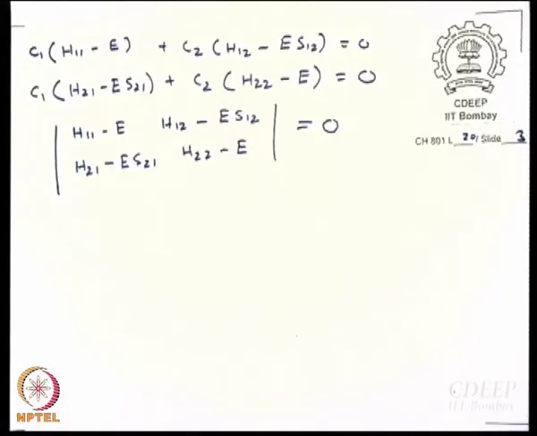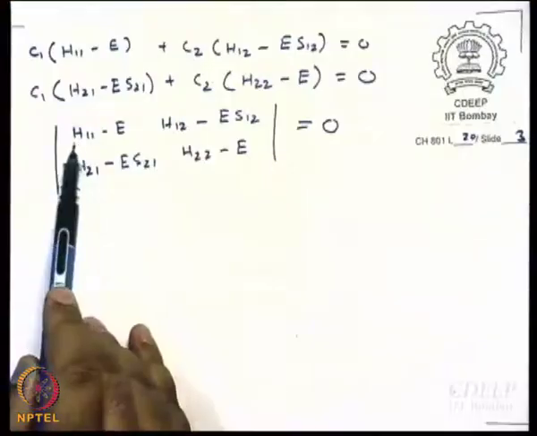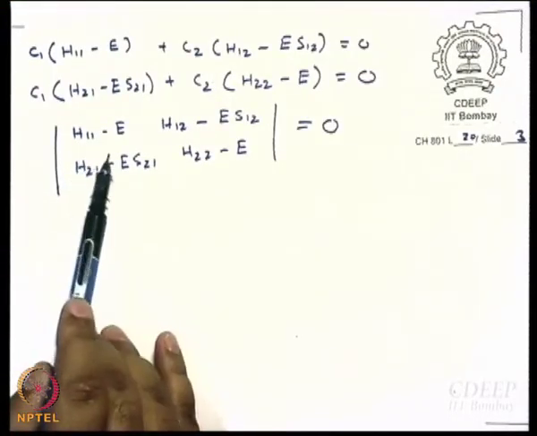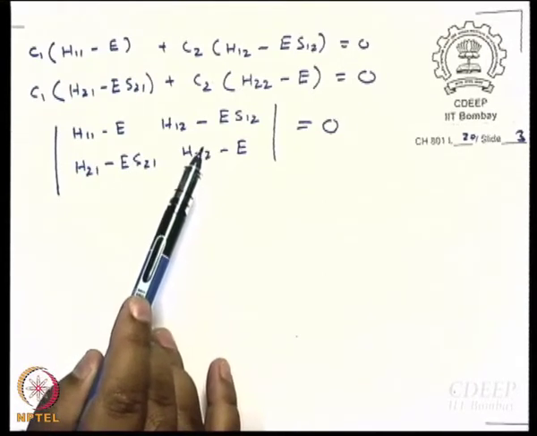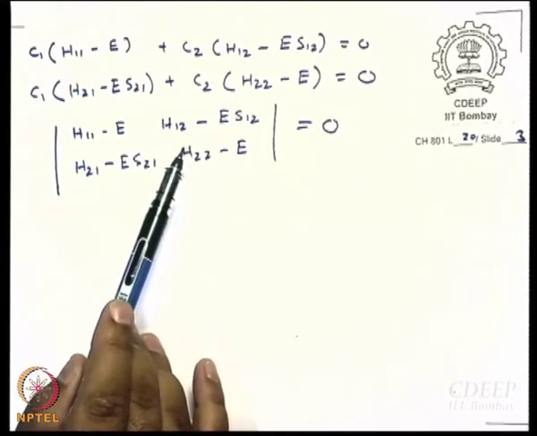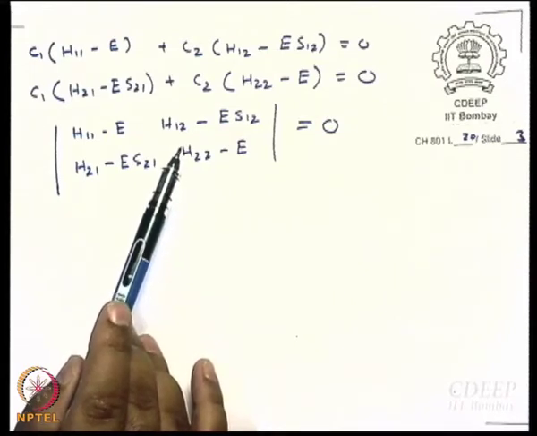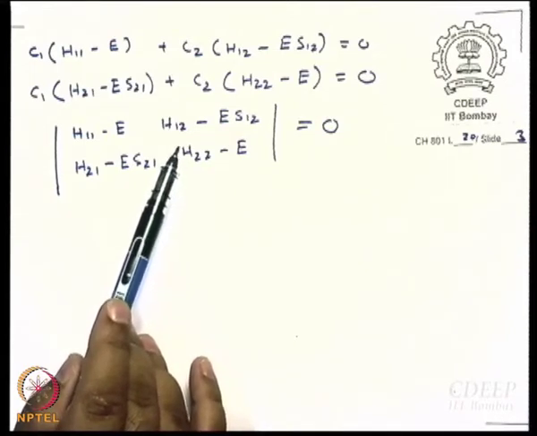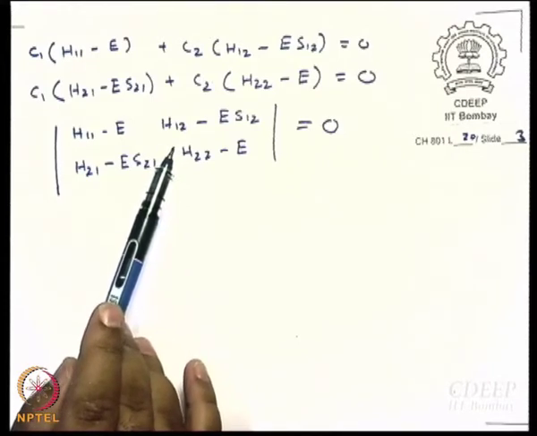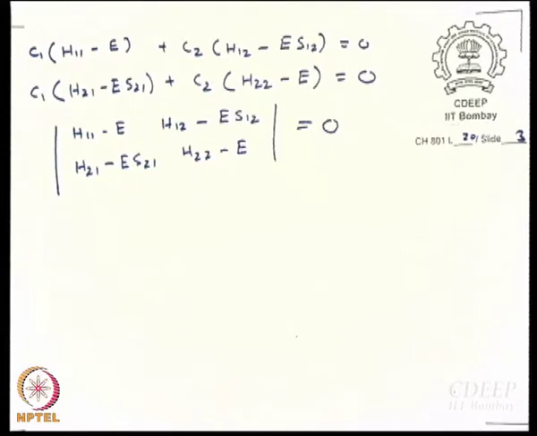I can see some of the people who are present here who know how to do it. Using a computer, you can do things numerically, right? So, I can do it numerically, I can guess, I can take it from some table, I can work this out numerically. But once I know these integrals, what I can do is I can expand this determinant. What kind of an equation will I get if I expand this determinant? I will get a quadratic equation in E, right? And when I solve it, how many roots will I have? I will have 2 roots. So, those will be the values of energy.